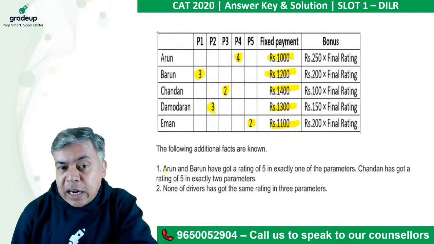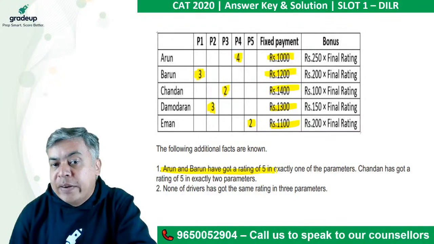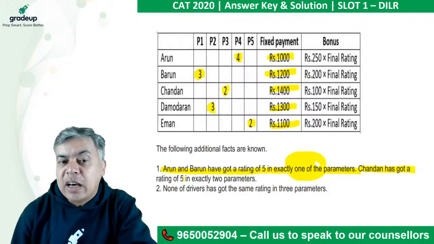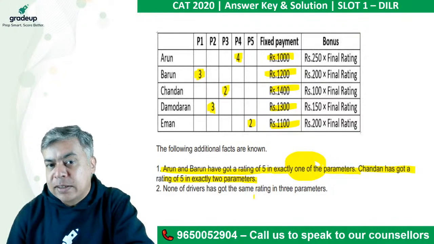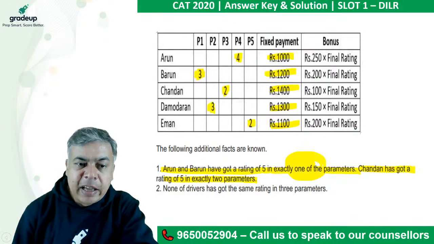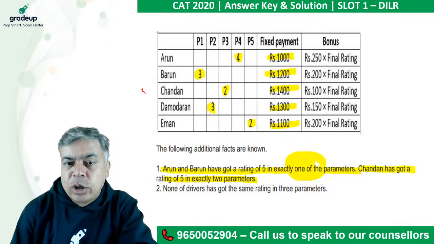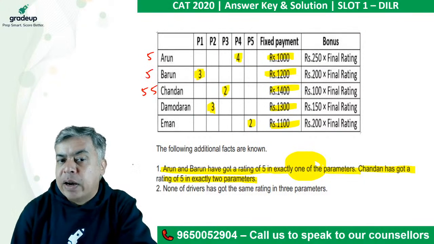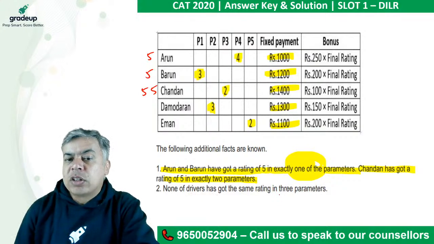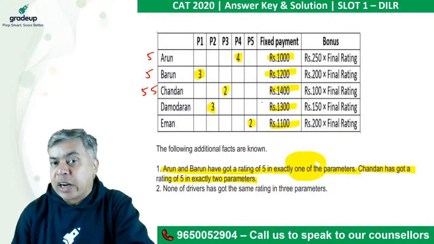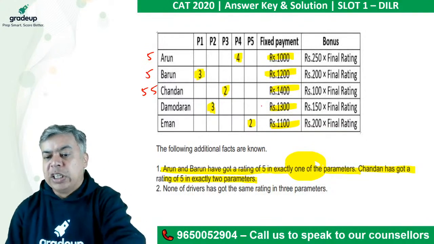It is also given that A and B have got a rating of 5 in exactly one of the parameters, and C has got a rating of 5 in exactly 2 parameters. So this is additional information. I can write here that C will get 2 5s, A will get only 1 5 and B will get only 1 5. None of the drivers has got the same rating in 3 parameters. So same rating in 3 parameters you cannot get. So these were the conditions.